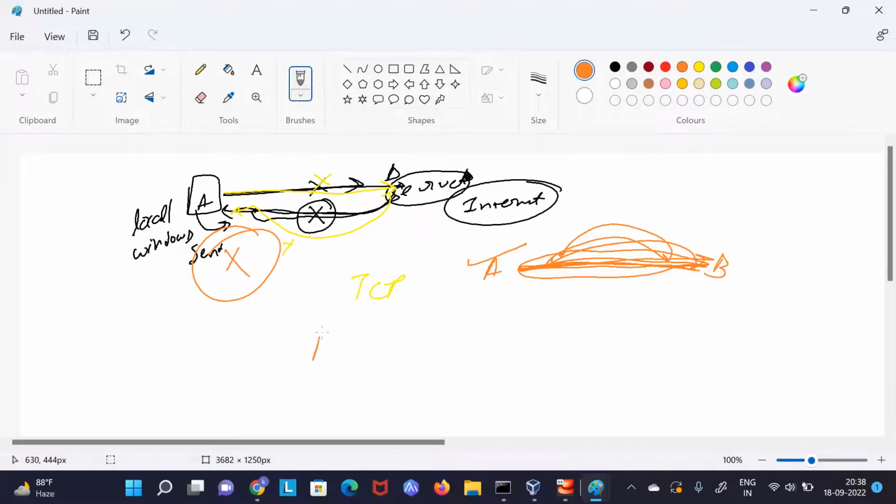But in TCP also, your B can never ever initiate a connection. Only when A initiates a connection will a session be made. Now in the same session, you can see the same pipeline.